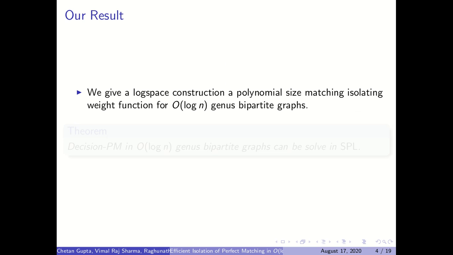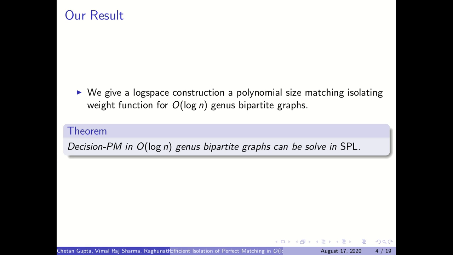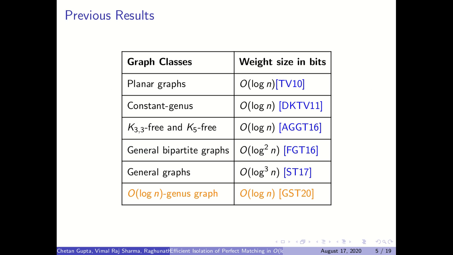In this result, we give a construction of such a weight function for O(log n) genus bipartite graphs, thus showing that decision perfect matching in O(log n) genus bipartite graphs can be solved in SPL. Previously, such weight functions have been constructed for various subclasses of graphs like planar graphs, constant genus graphs, K3,3-free, K5-free graphs, general bipartite graphs, and general graphs.